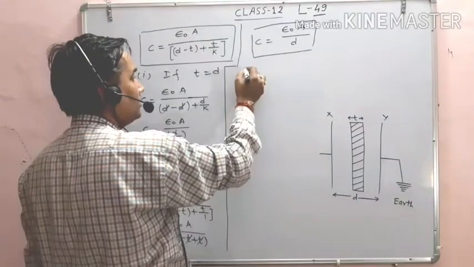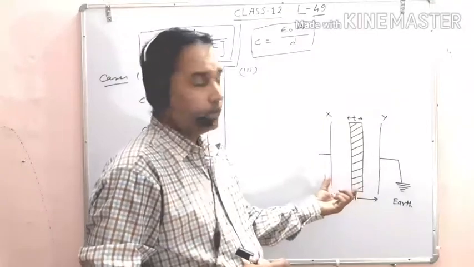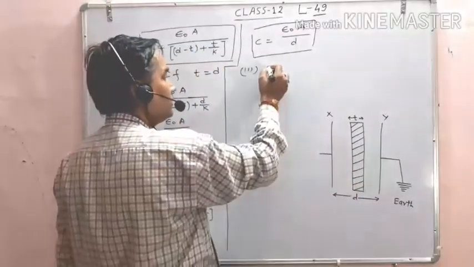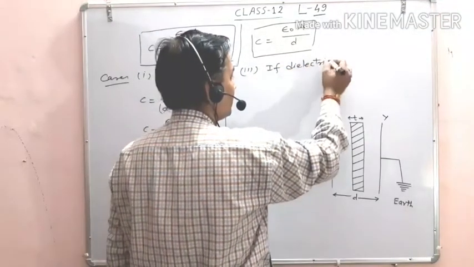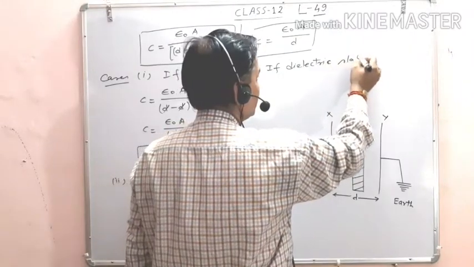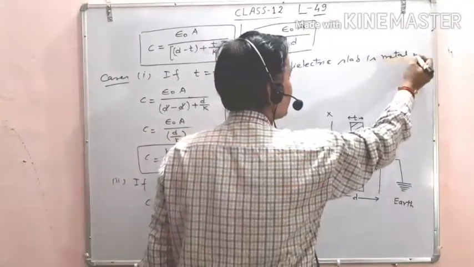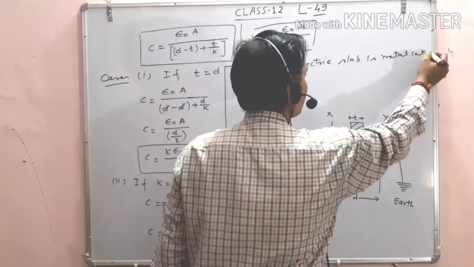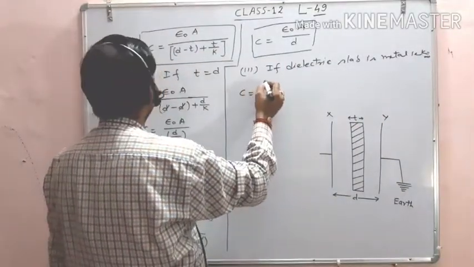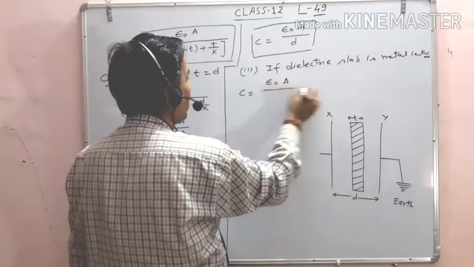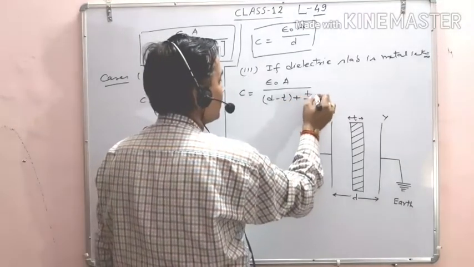And now third, suppose a dielectric slab is a metal. In this situation, if dielectric slab is metal, that is K is infinity, so capacitance becomes epsilon naught A upon d minus t plus t upon infinity.